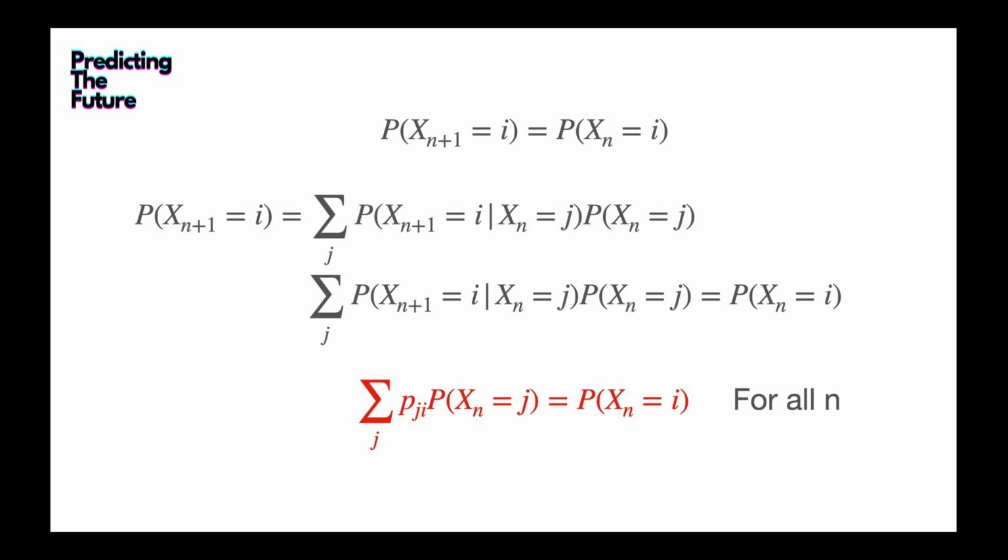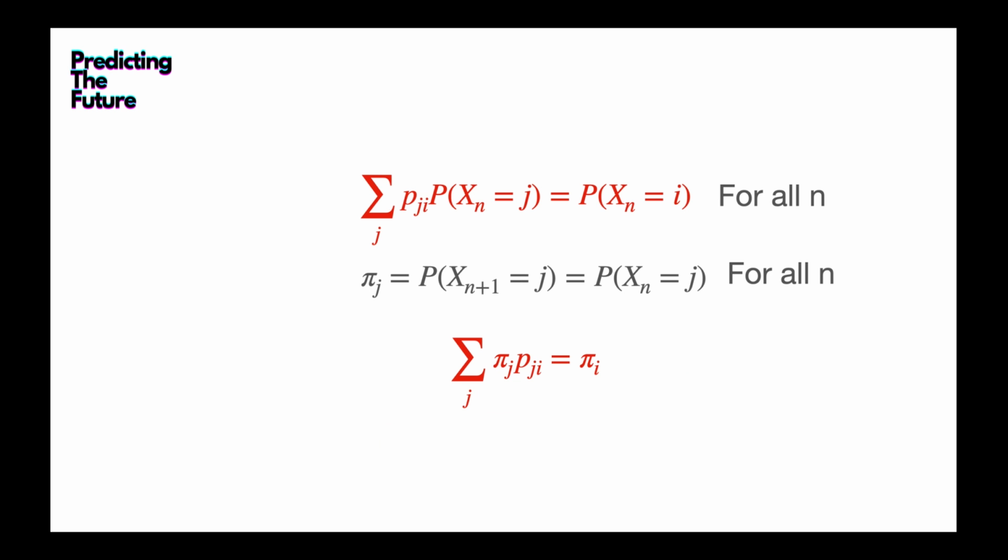If you look deeper to understand this equation, look at the left side, the summation. It means that we don't care where the previous state j is, what the value of j is. The probability of entering state I is a constant value, which is the probability of Xn equal to I. So that's the stationary distribution. And it's true for all n.